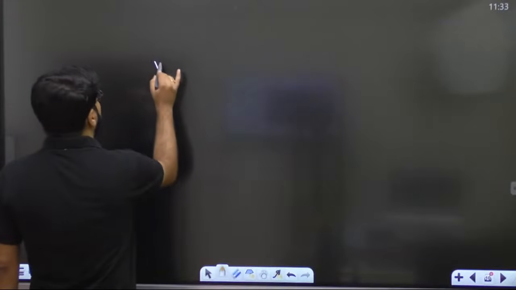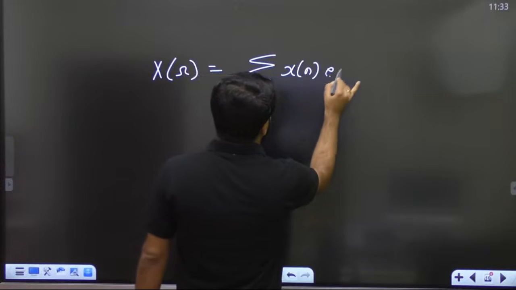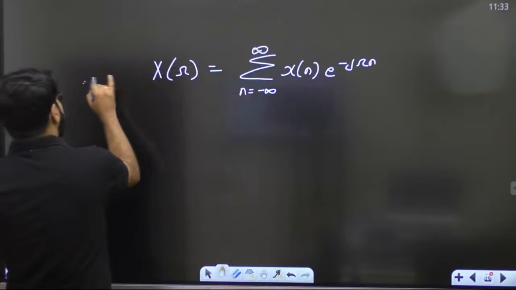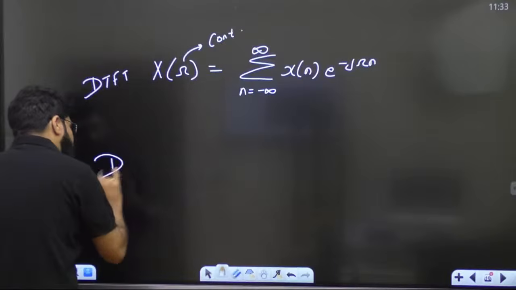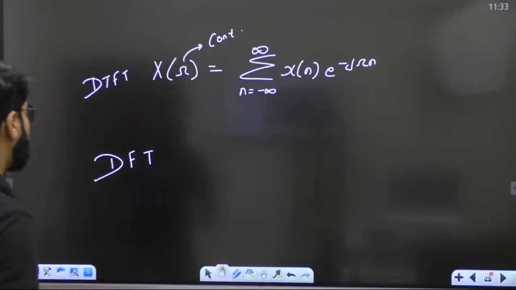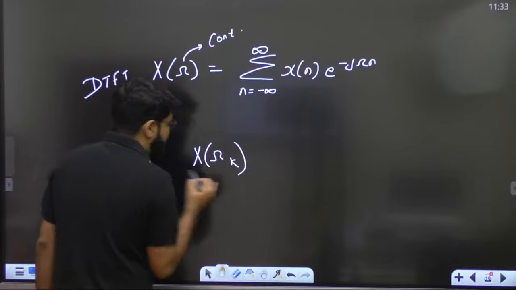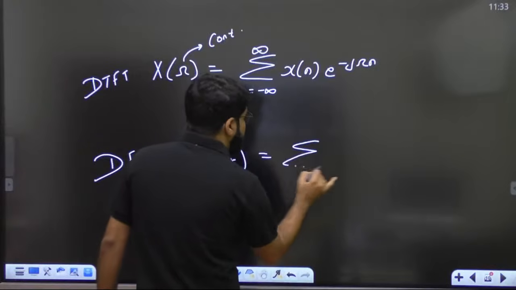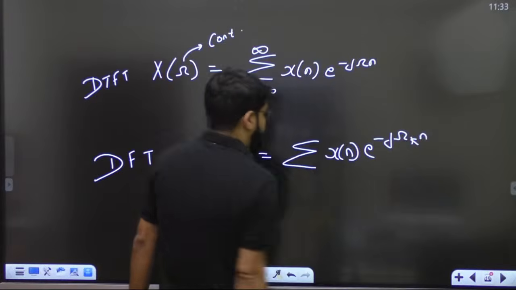So finally, what was the X of omega formula? Summation of x[n] e raised to the power minus j omega n for all values of n. This was the DTFT formula, in which omega was continuous. Now I give you the DFT formula by the idea of this discretization. So what should be my DFT formula? X of omega k: omega will be replaced by the discrete frequency, X of omega k equals summation of x[n] e raised to the power minus j omega k n.